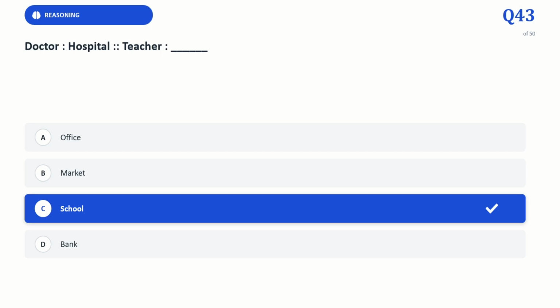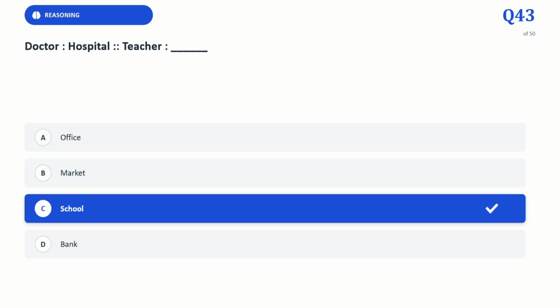Let's move to the reasoning. Doctor, hospital; teacher, dash. The correct answer is school. The relationship established is the professional and their primary workplace.